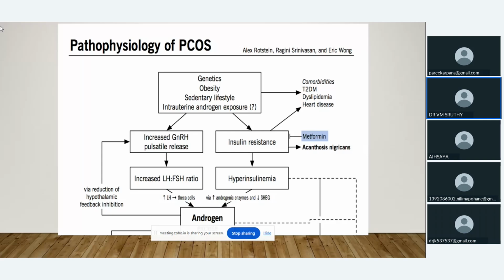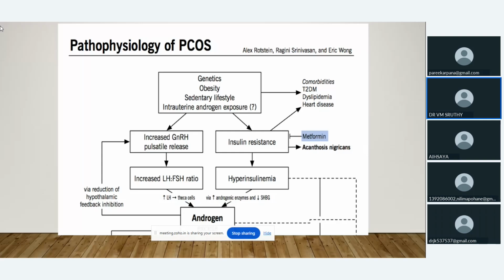In PCOS, due to lifestyle disorders, genetics, or obesity, there will be increased GnRH secretion from the hypothalamus. It has more affinity towards LH. So increased LH secretion will occur, but at the same time the FSH level will be normal, or sometimes decreased. That will lead to an increased LH-FSH ratio.